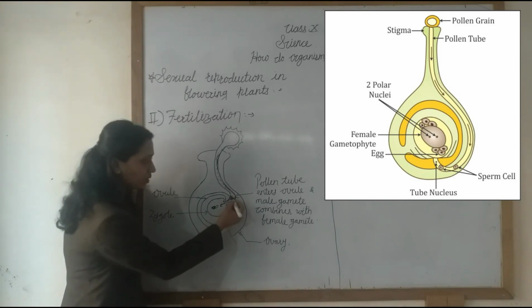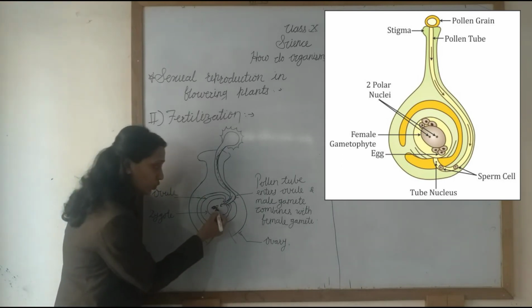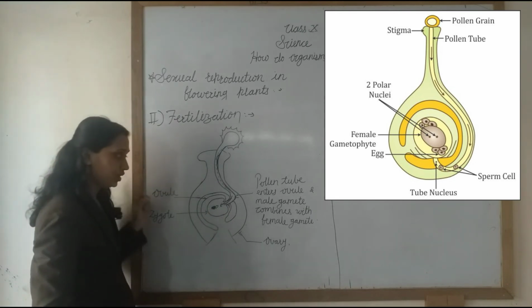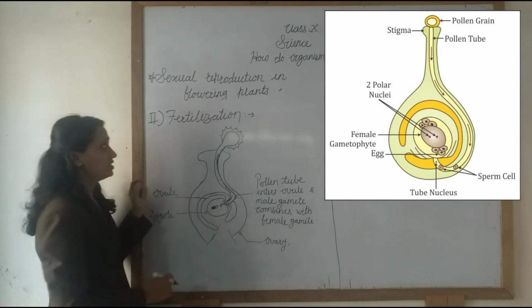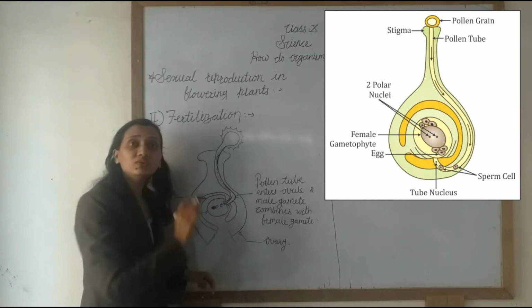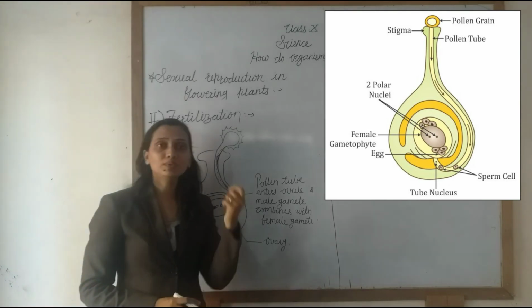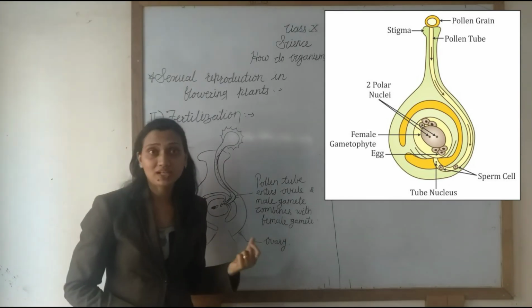So when the male gamete enters the ovule, it fuses with the female gamete, the ovum. This process is called fertilization: the fusion of the male gamete and the female gamete.